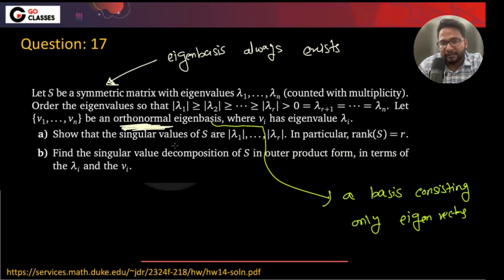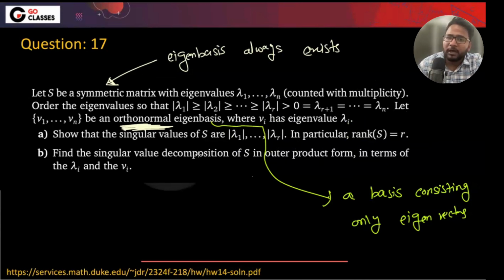Now show that the singular values of S are this. In particular, the rank of S is r. So can you show that if it is a symmetric matrix, then the singular values are basically the absolute values of the eigenvalues, right? And the singular values are obviously taken greater than zero. So we can show it. Here AM and GM are equal, so basically the number of non-zero eigenvalues is r. So the rank is also r in the case of a symmetric matrix. This holds only when the matrix is symmetric.